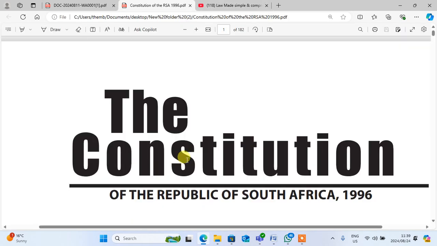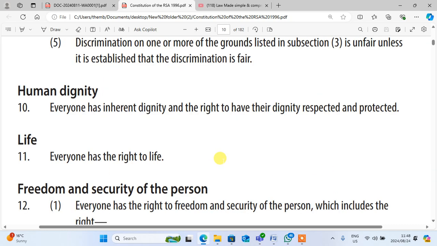As I've said, we firstly look at the Constitution of the Republic of South Africa, 1996. Firstly, we look at section 10, which states very clearly that everyone has inherent dignity and the right to have their dignity respected and protected. So every person has dignity. And then we also look at section 11, which made it clear that everyone has the right to life.